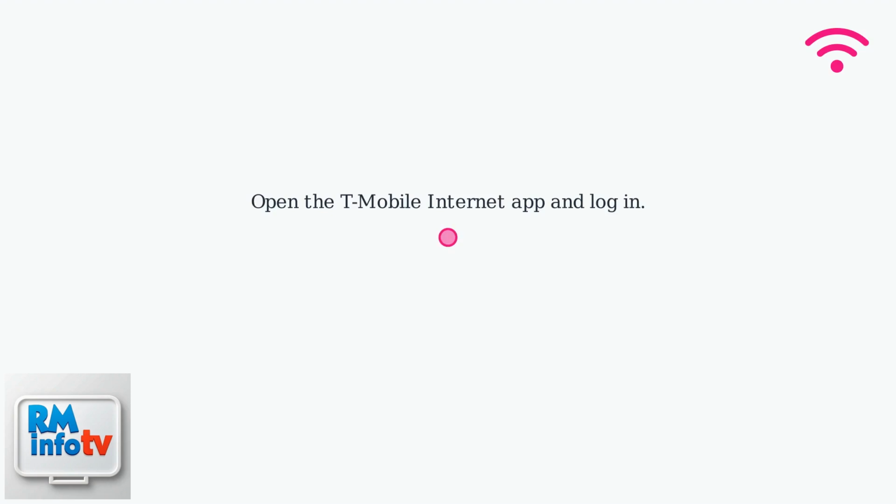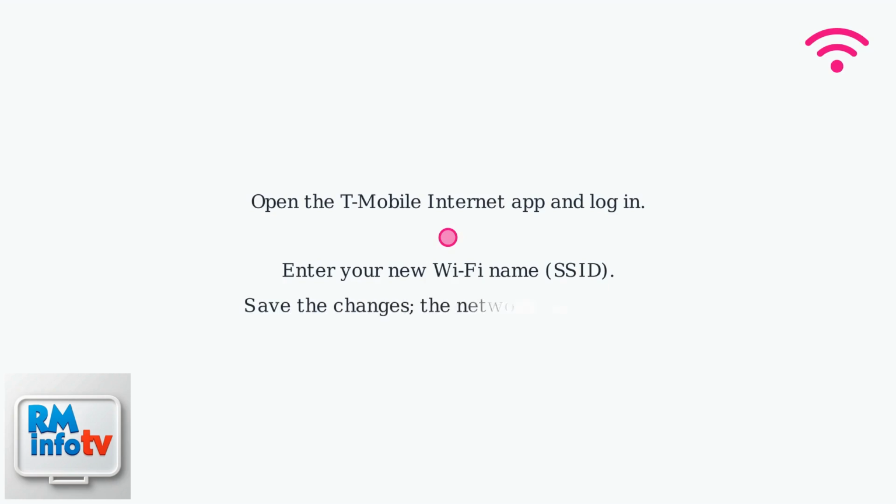Navigate to the network or Wi-Fi settings section. Enter your new Wi-Fi name or SSID. Save the changes. The network may reboot, disconnecting and reconnecting devices.